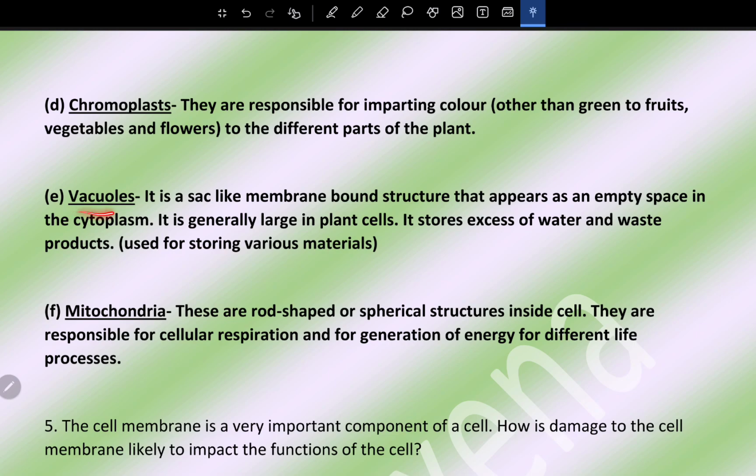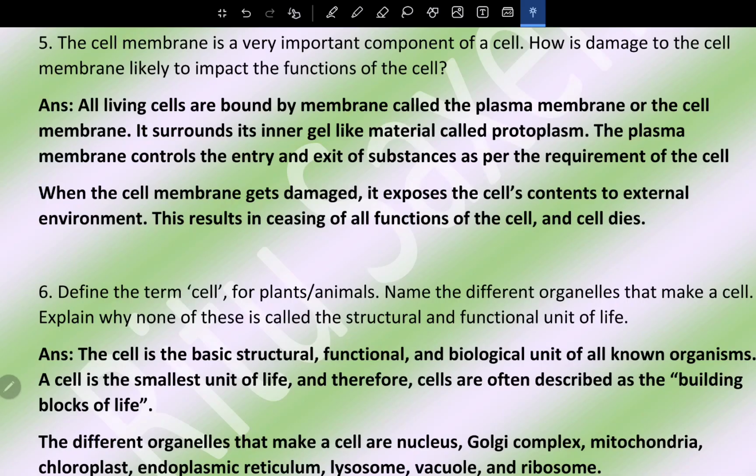Chromoplast, they are responsible for imparting color other than green to fruits, vegetables and flowers, to the different parts of the plant. Vacuoles, it is a sac-like membrane bound structure that appears as an empty space in the cytoplasm. It is generally large in plant cells. It stores excess of water and waste product. That is, vacuoles are used for storing various materials. Mitochondria, these are rod-shaped or spherical structure inside cell. They are responsible for cellular respiration and for generation of energy for different life processes.